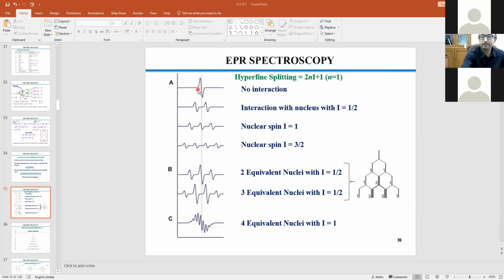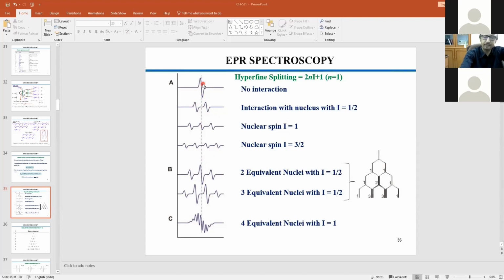Okay, it's a derivative curve. Already we talked about this. We don't deal with the absorption curve, unlike NMR. Here we deal with the derivative curve. Why the derivative curve? Because to get better resolution of the hyperfine and super hyperfine interactions. So here you will be having one line.